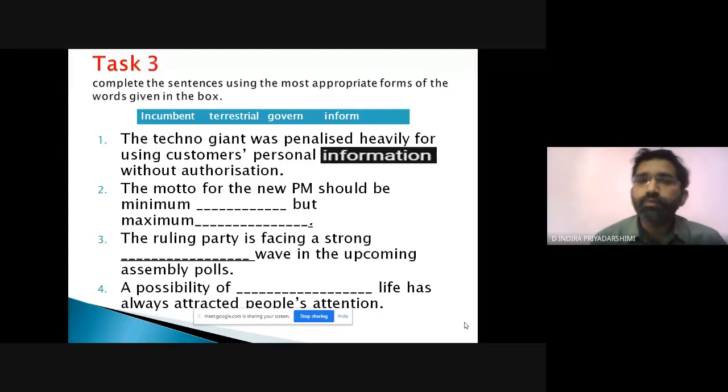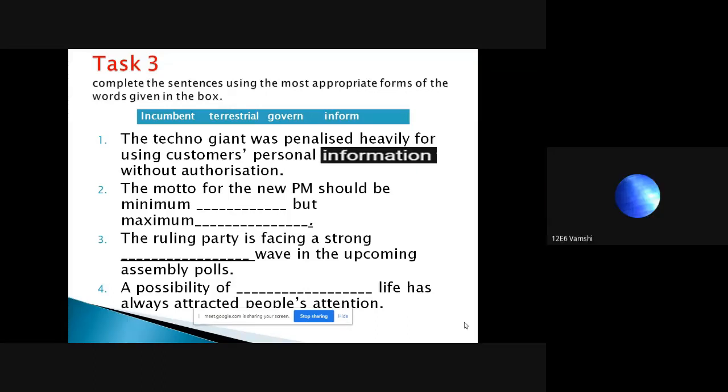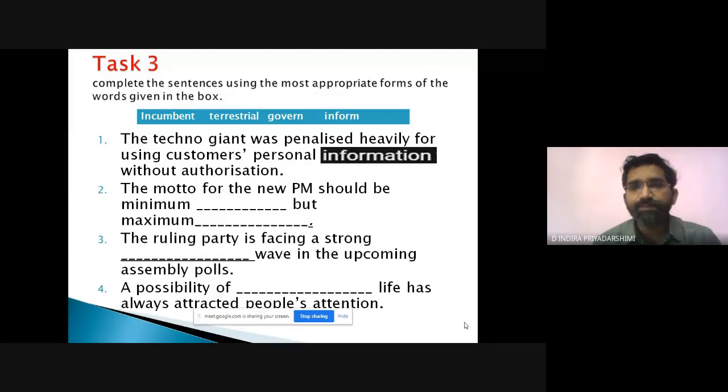The motto for the new PM should be maximum dash, but minimum dash, but maximum dash. Louder. Minimum government and maximum governance. Wonderful, my dear one. You are correct. Next, the ruling party is facing a strong dash wave in upcoming assembly polls.